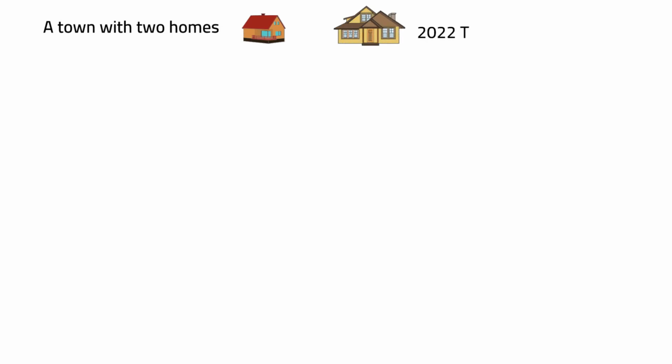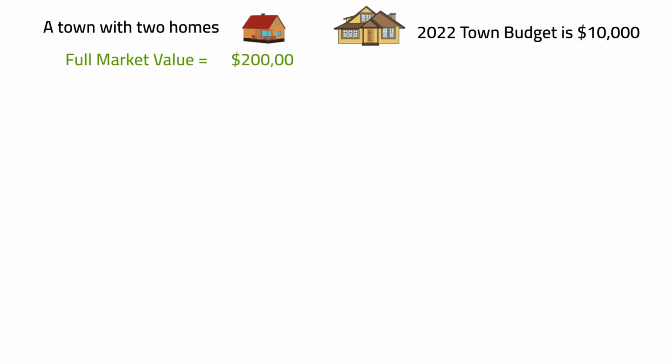Let's use an example of a town with 2 homes. The town's budget for 2022 is $10,000. The smaller home has a market value of $200,000. The larger home has a market value of $300,000. The assessment ratio for 2022 is 100%.